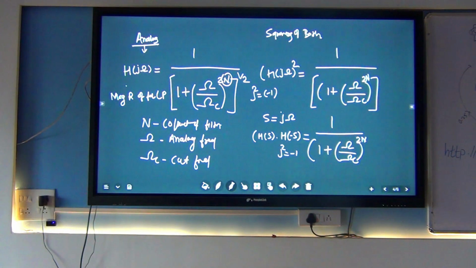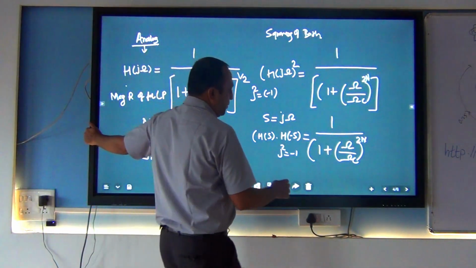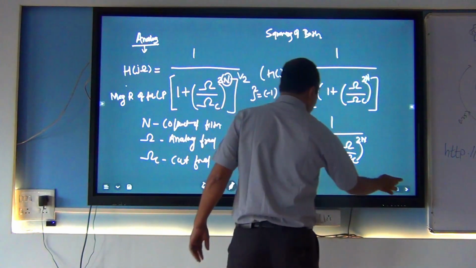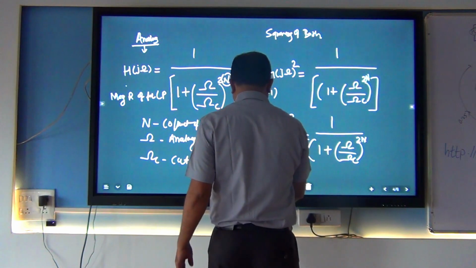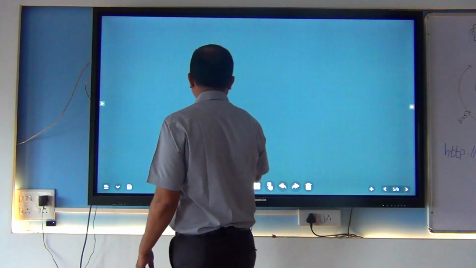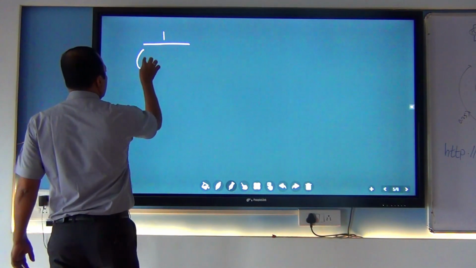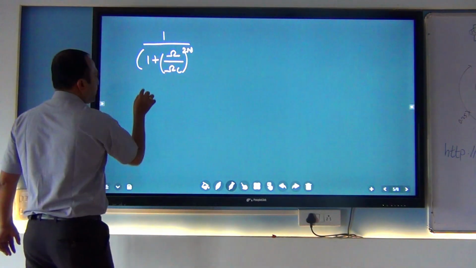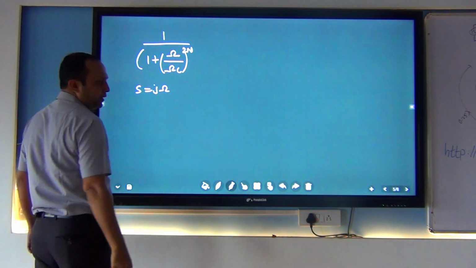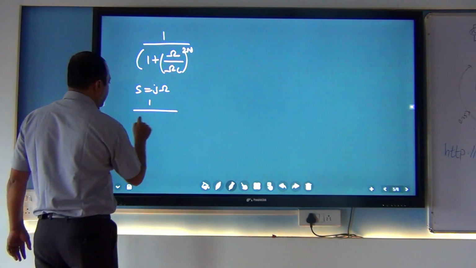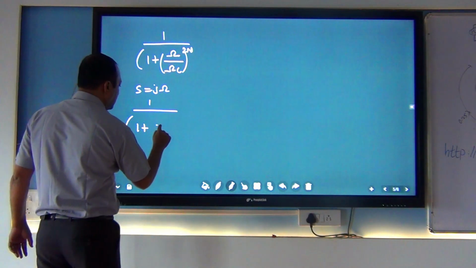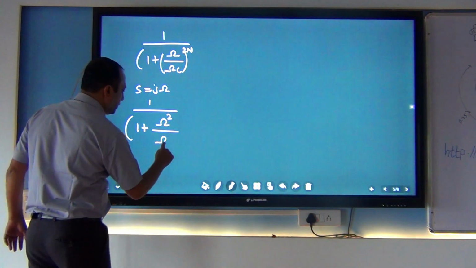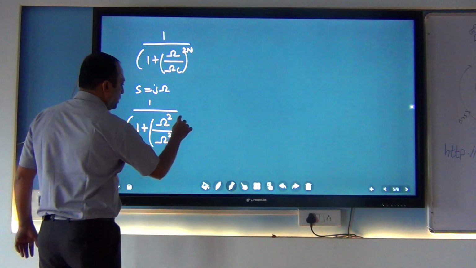After that, what? We do some small modification in the same equation. 1 by 1 plus, when I substitute s is equal to j omega, 1 by 1 plus omega square by cutoff frequency square raised to n.